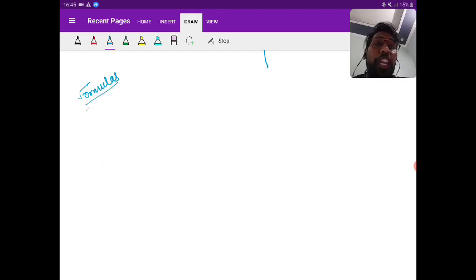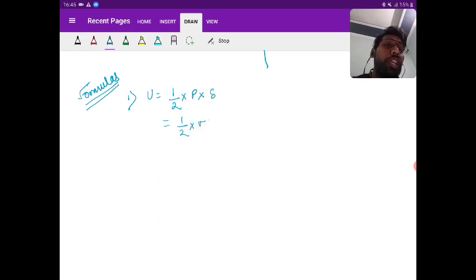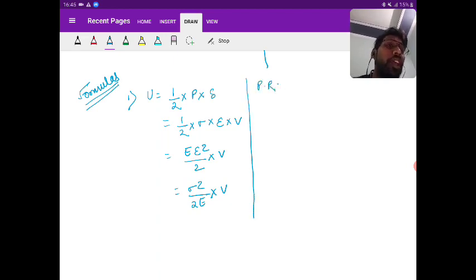The various formulas we obtained. First, the strain energy U is equal to half into P into delta. Then half into sigma into epsilon into volume of component. Then E into epsilon square by 2 into volume of component. Then sigma square by 2E into volume of component. Yes or no? What else did we obtain? Proof resilience as sigma y square by 2E into volume of component. Then modulus of resilience, what did we obtain? Sigma y square by 2E.